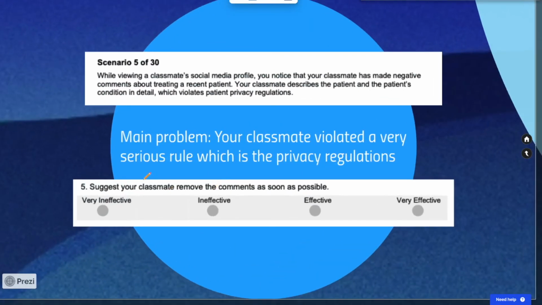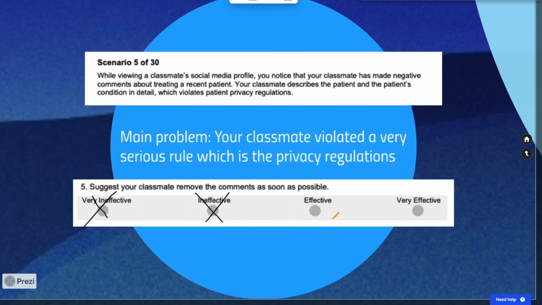All right. Suggest your classmate remove the comments as soon as possible. Okay, let's start back. Are we addressing the main problem? And we are, right? We're addressing the main problem. We're trying to remedy the situation by making sure our classmate removes the comments, which is the source of the privacy regulations violation. Okay, so we are addressing the main problem. This is going to be a 3 or a 4.